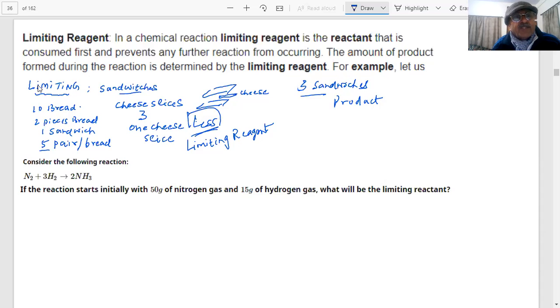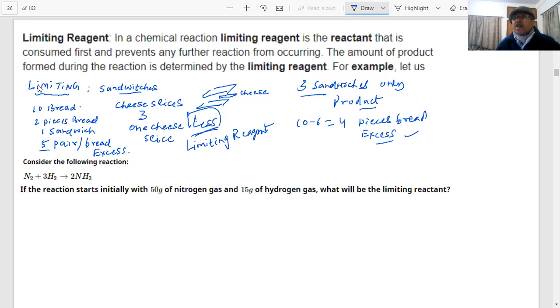So how much will be left, students, after these sandwiches are made? Only 3 you got. This is my product, only 3. And this is in excess. What is in excess? Bread is in excess. So how many pieces of bread will you be left with after that? You started with 10. You have used 6. 10 minus 6, so you are left with 4 pieces of bread. So this was in excess.